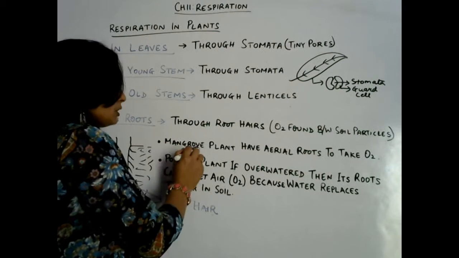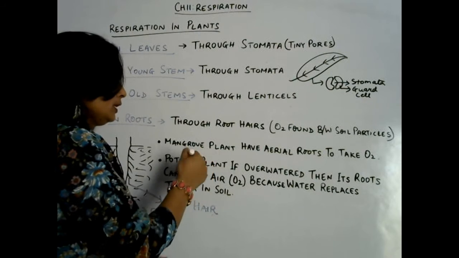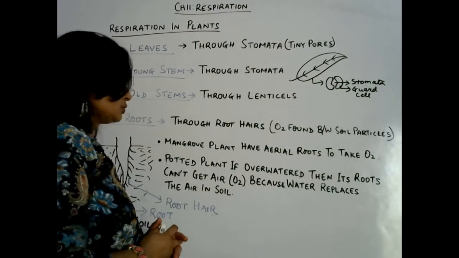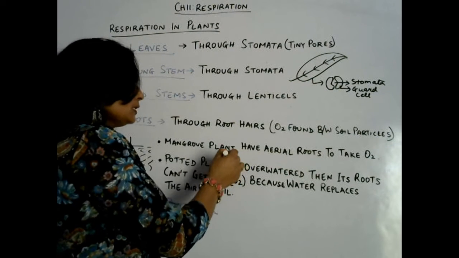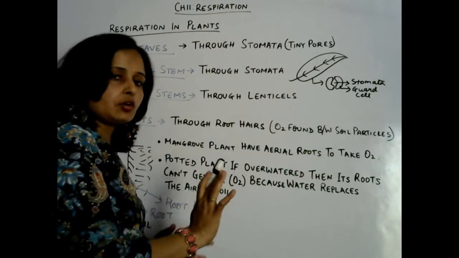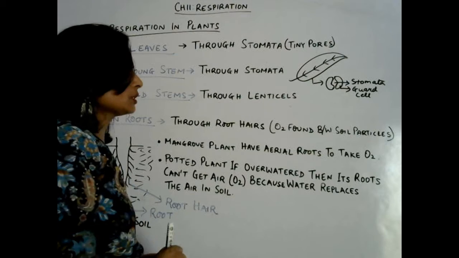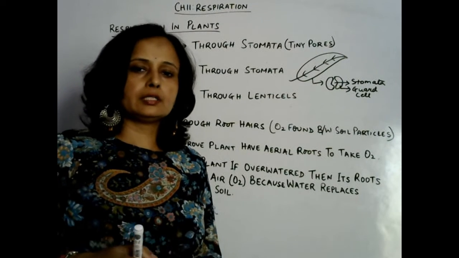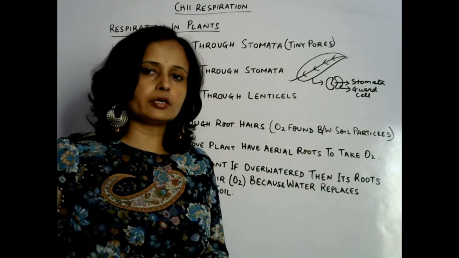Let us discuss one plant, that is mangrove. It is found in a swampy area which is always waterlogged. Okay. Due to heavy rain or other reasons, that area is always waterlogged. So the mangrove roots can't take oxygen from under the water, because soil particles are not there, it is waterlogged.